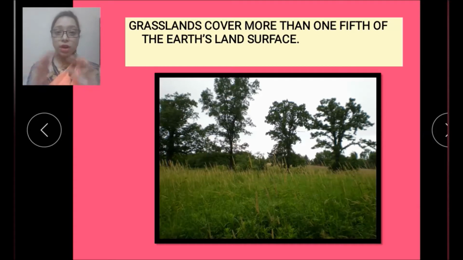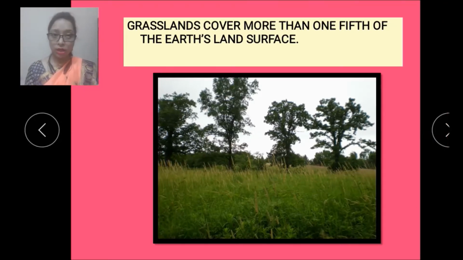Grasslands are vast stretches of land covered with tall grasses and few scattered trees, and this we have already learned when we studied about DRC and savanna. So the same is here.